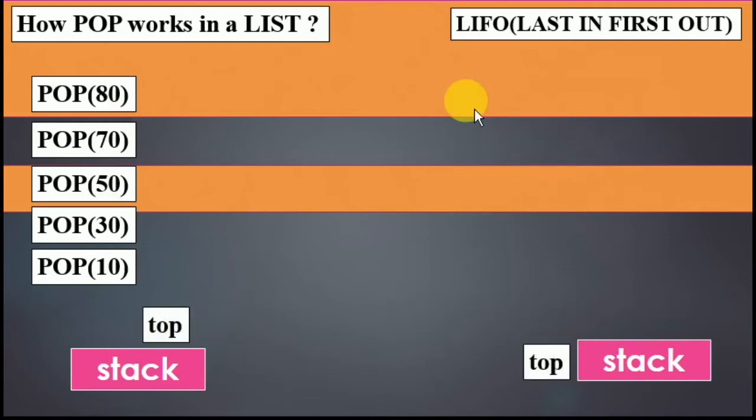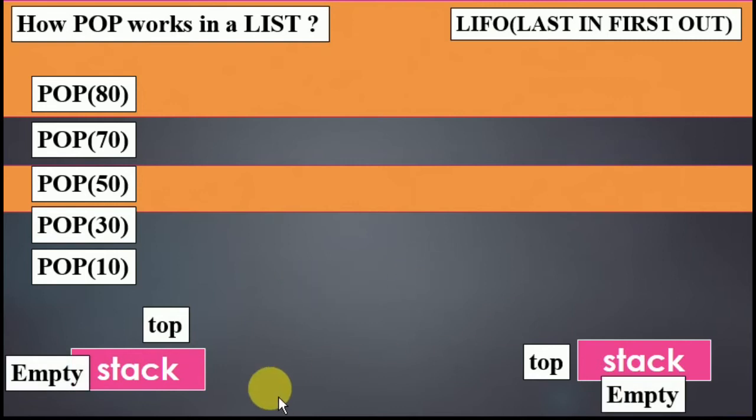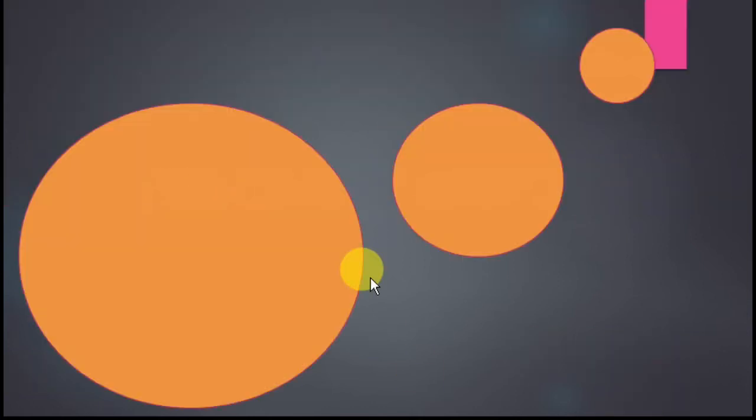So here is the concept of pop that has been used, and now the stack again becomes empty, as we have used the pop and all the elements have been deleted. This is the concept of pop that we are using.